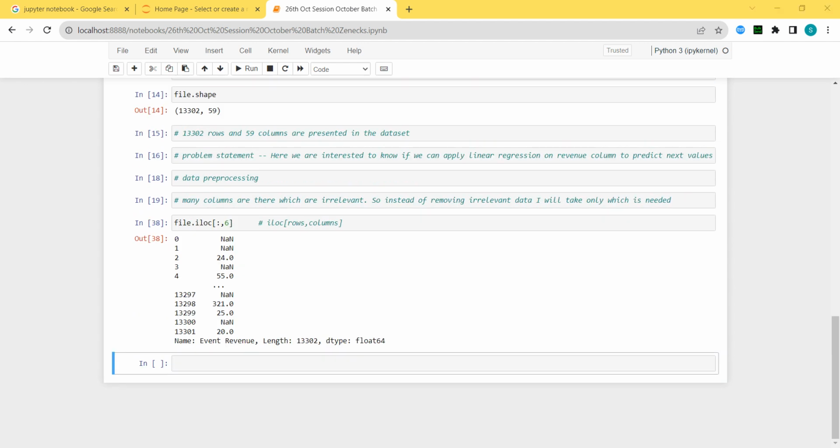Let's say for example I'm taking some data set, but in that data set I don't want all the rows. For all the rows we will type colon. For all the rows to be extracted, we will write colon.